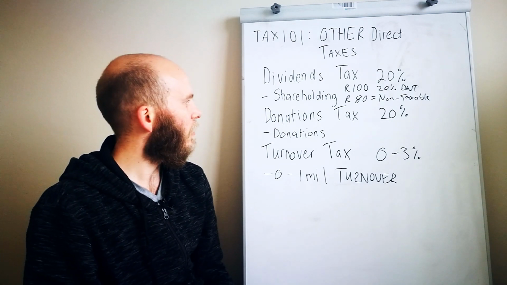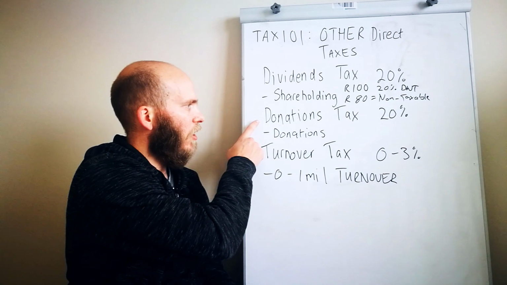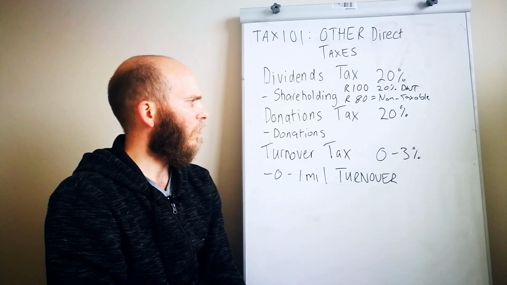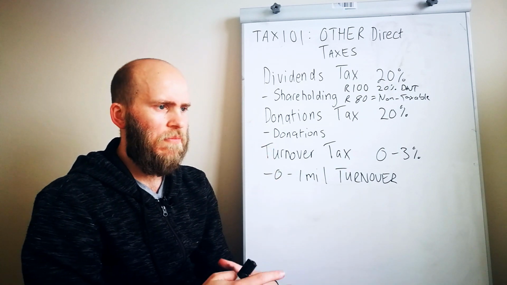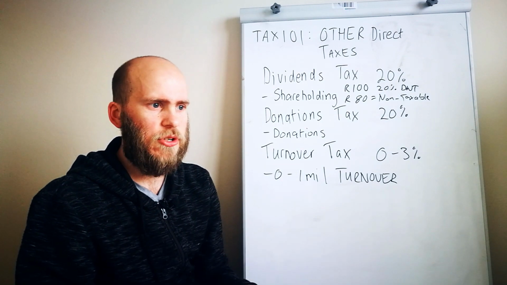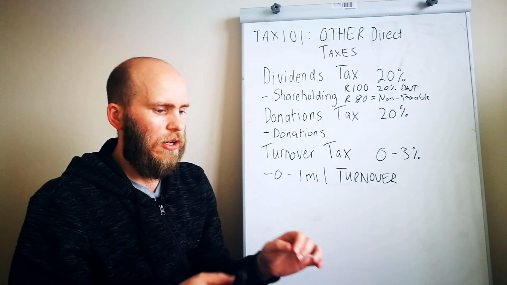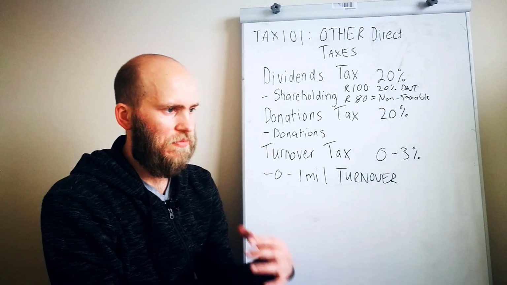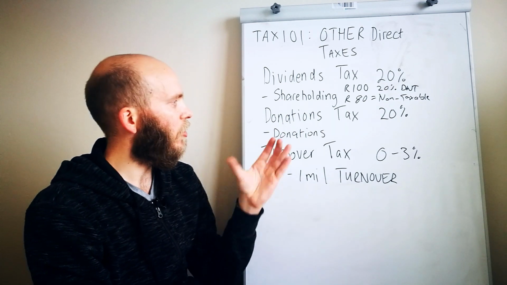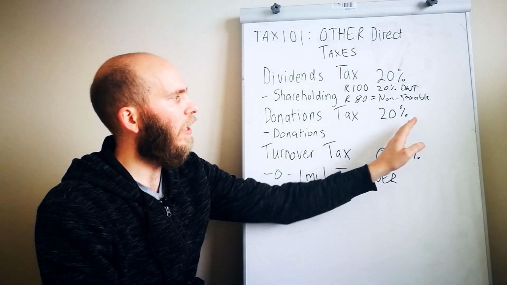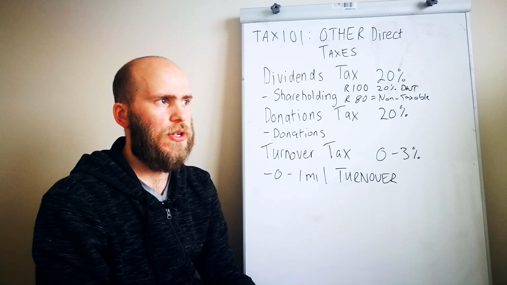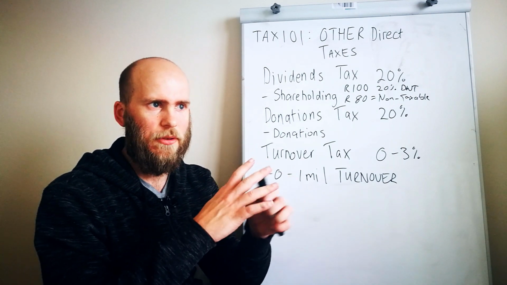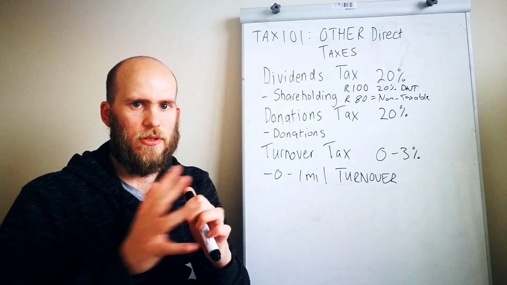The next tax we're going to look at is donations tax. And donations tax is on a bona fide, which means real, donation. And you're going to pay 20% on a real donation. So it's a transfer of wealth from one person to another.